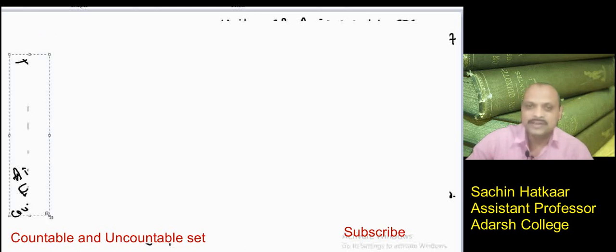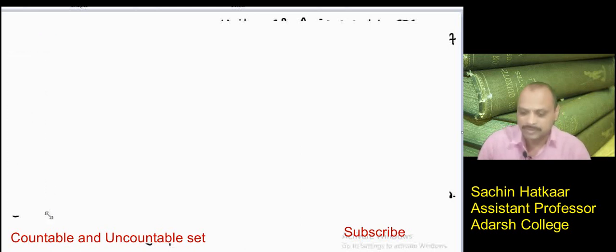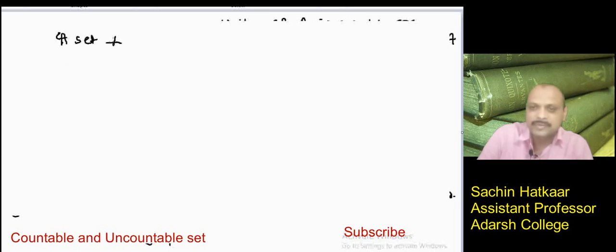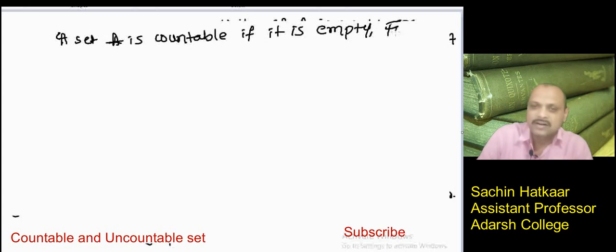When we say a set A is countable, it means A is empty, first possibility, or finite, second, or countably infinite, third.